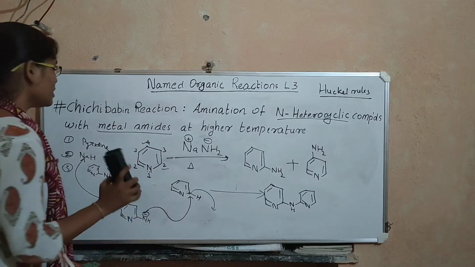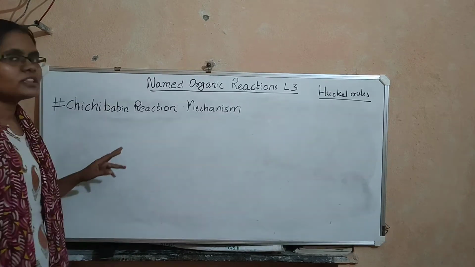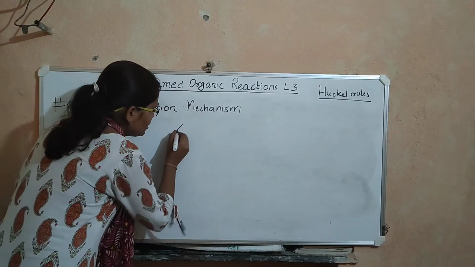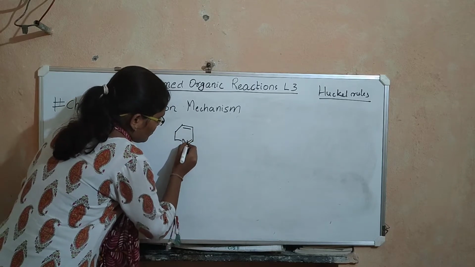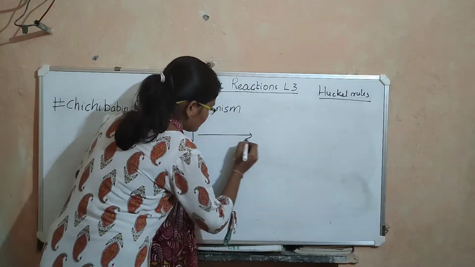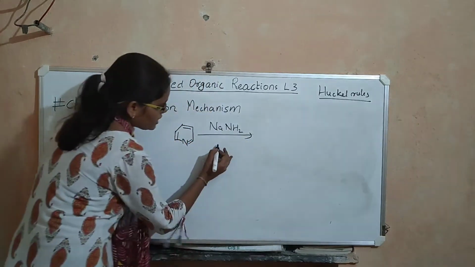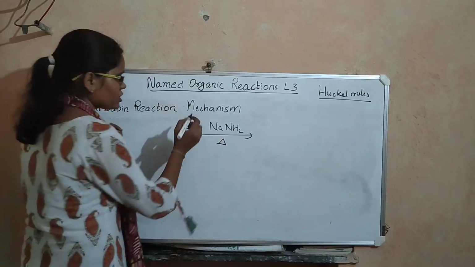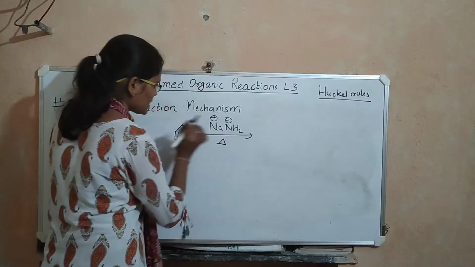Now let us look at the mechanism of Chichibabin reaction. The mechanism for this reaction is very simple. We have pyridine and we have sodamide, and this reaction happens at high temperature. We know that sodamide is an ionic compound, so this sodium bears a positive charge and this amide group bears a negative charge.